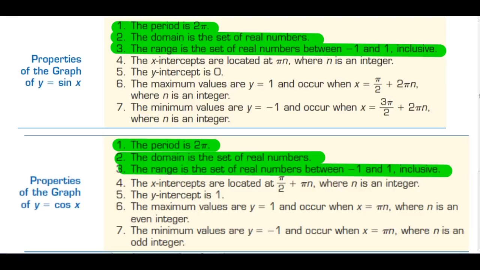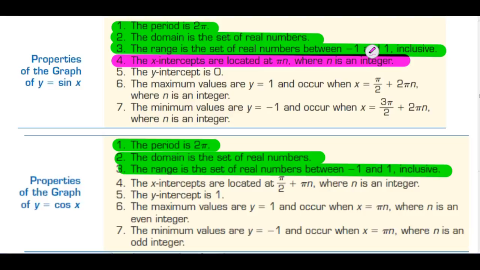Then we start getting into some differences, and we will highlight those in pink. The x-intercepts of the sine function are at integer multiples of pi.